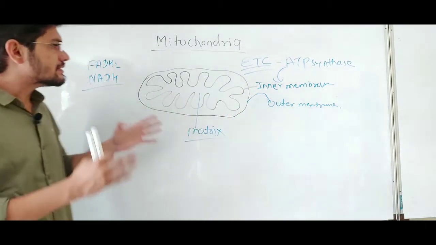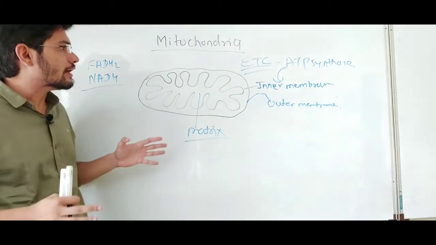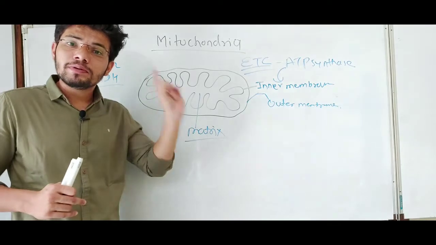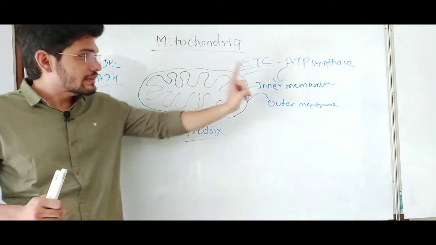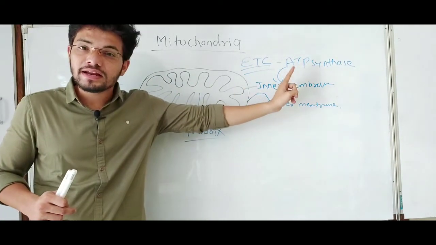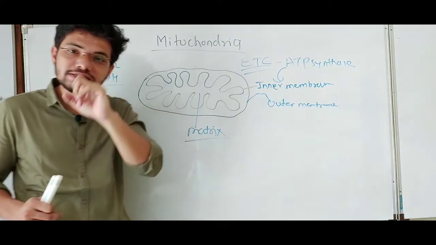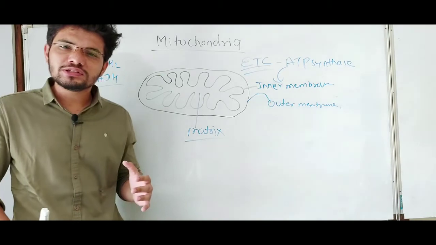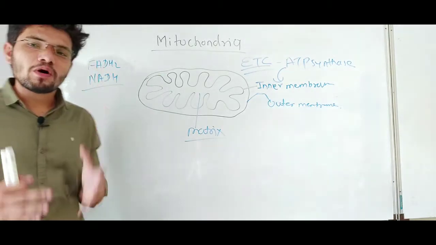So this is the structure and the function of mitochondria. It is also known as the powerhouse of the cell. Why? Because it is involved in the process of ATP synthesis, and ATP is the energy currency of the cell. So it provides a lot of energy to the cell, and that's why it is known as the powerhouse of the cell.